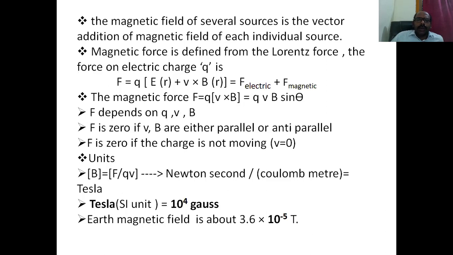Based on that, the direction of force depends.